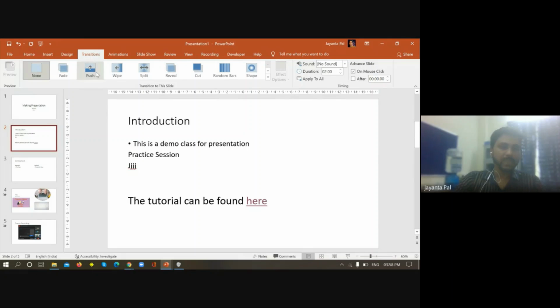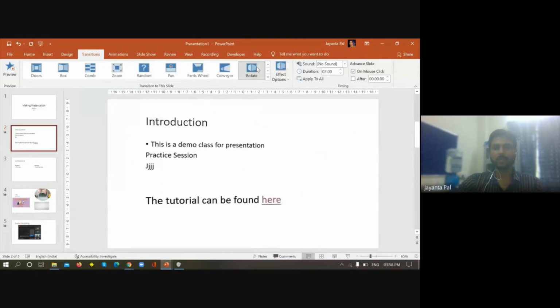This means how a particular slide comes up when you change the slide, that is, from this slide to this slide, how it will look. Presently this slide is selected. Now I can choose a transition for this slide. I can choose from the different available animations how this slide will appear. Like if I choose this one, it will come in this way.